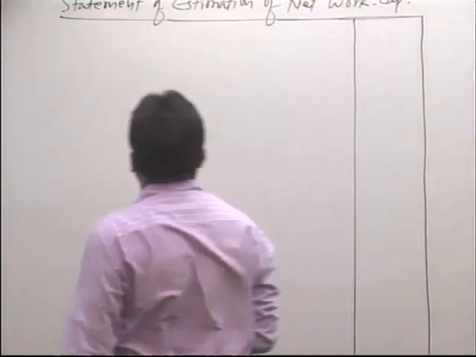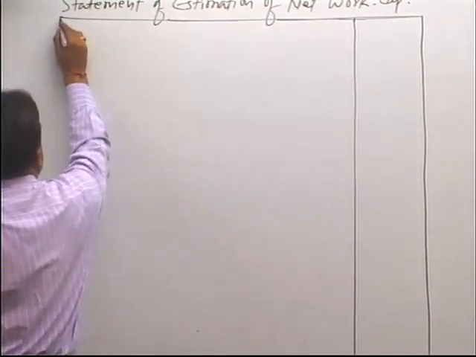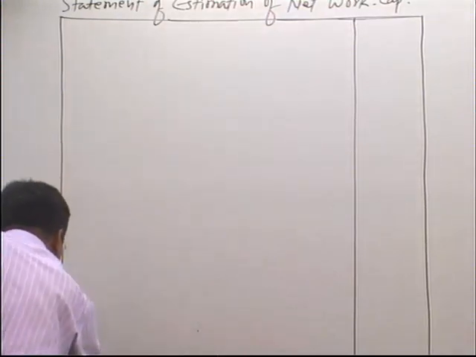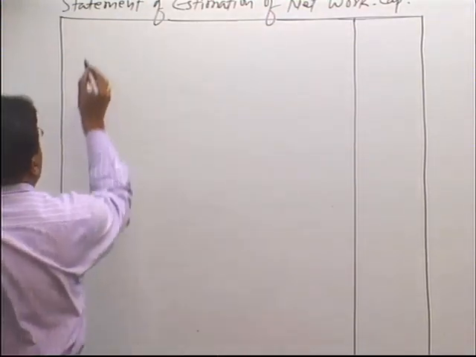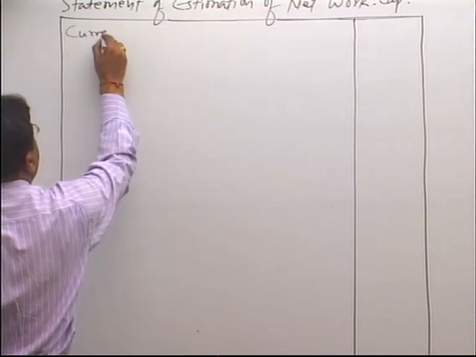Please make two columns, one for particulars and another for rupees, just like the last sum. And first start with current assets.